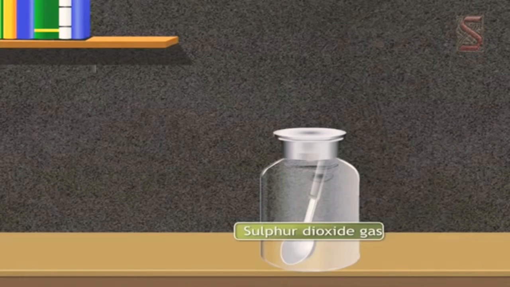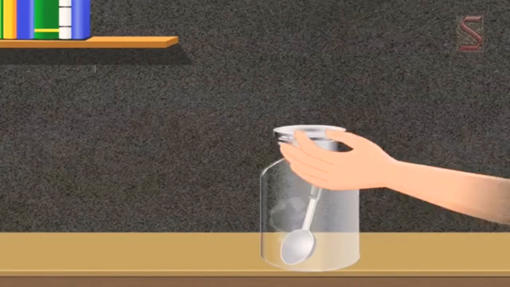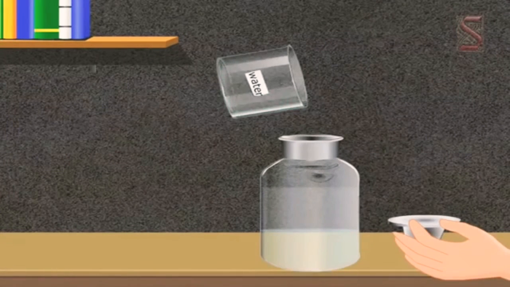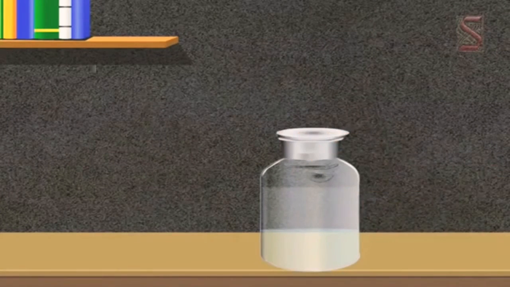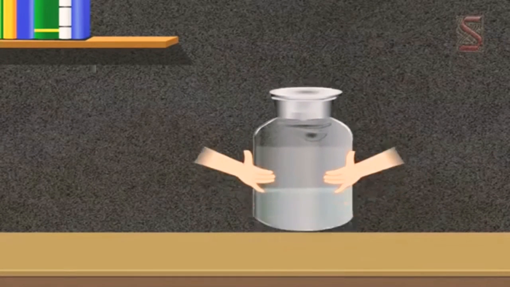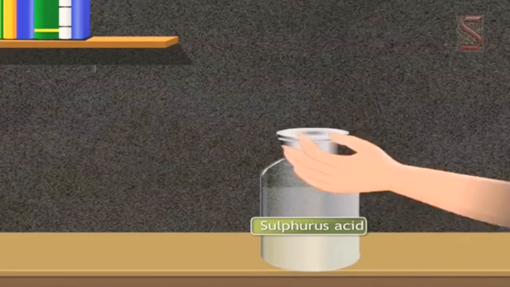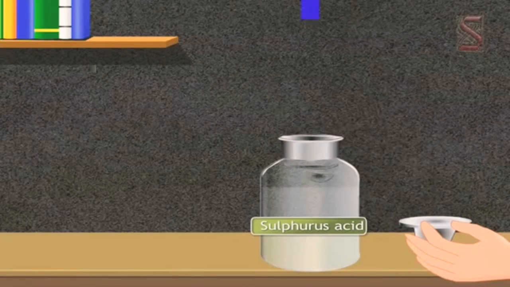Now I checked whether it is an acid or base. I did the litmus test and came to know that it is acidic because blue litmus paper has turned red. So non-metallic oxides are generally acidic in nature.